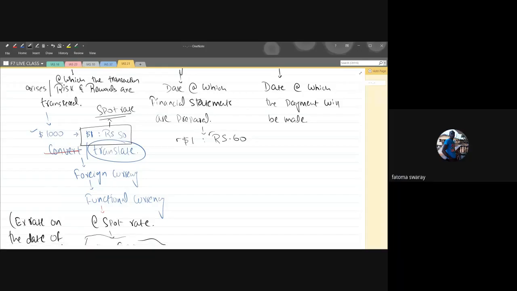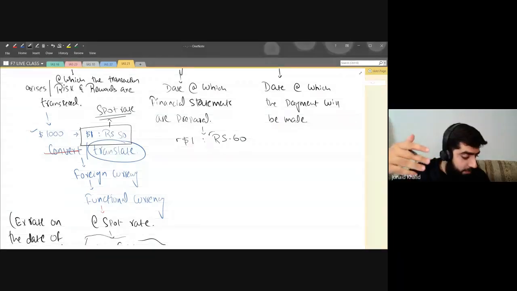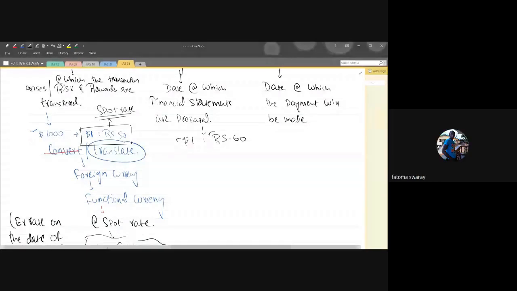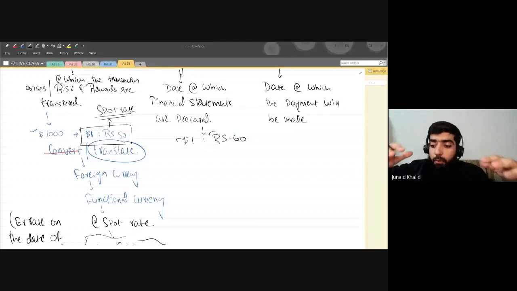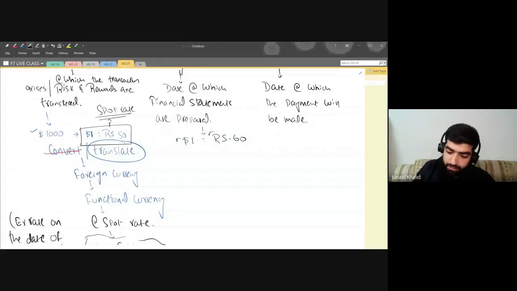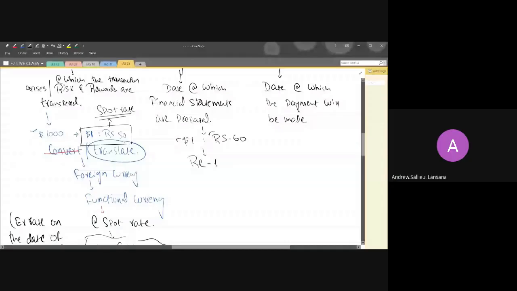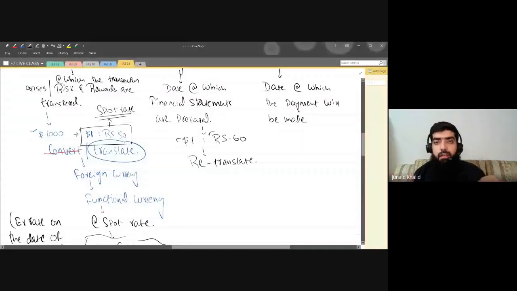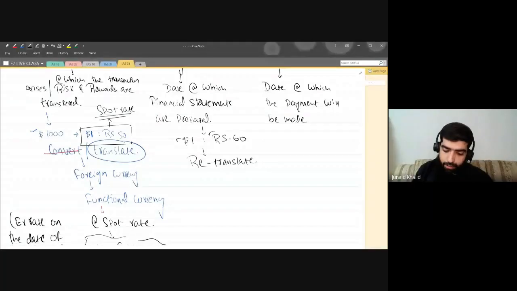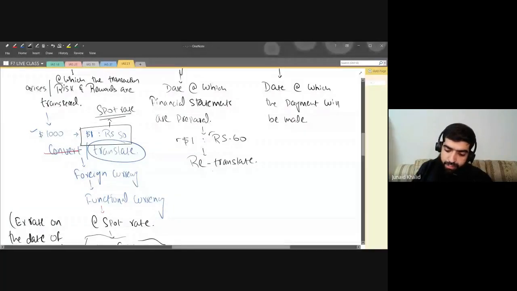We translate. Okay, we translate, or we can say that we are going to retranslate. I'm using the correct terminology. Yes, we are going to retranslate. So again translate means we are going to retranslate it, and we are going to retranslate what?